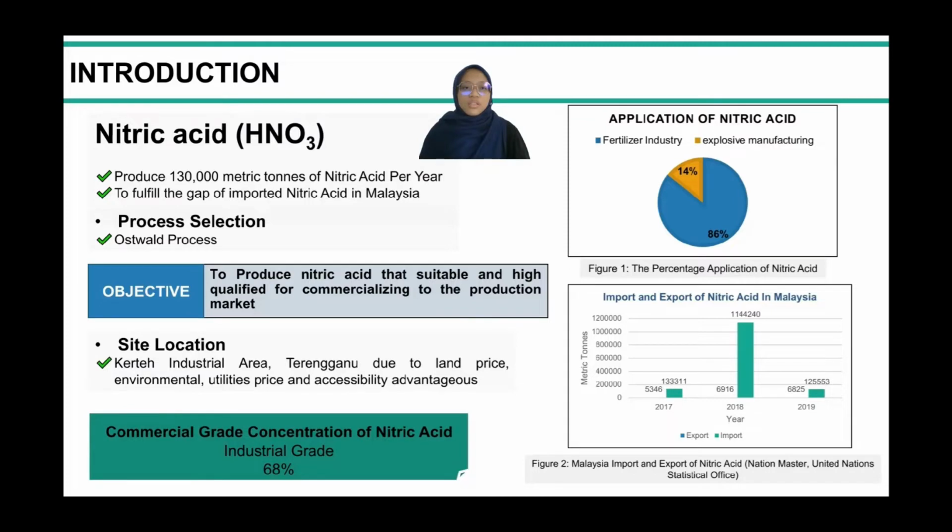The process selection is the Ostwald process to produce nitric acid. Our objective is to produce nitric acid that is suitable and of high quality for commercialization in the market. The site location chosen for the production of nitric acid is Kerteh, due to its advantages in land price, environment, utility price, and accessibility.